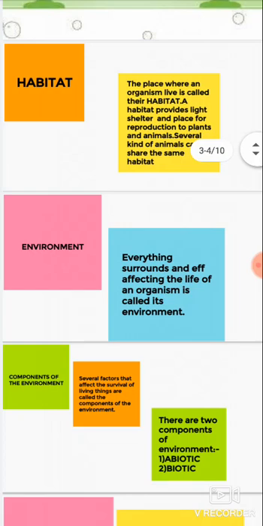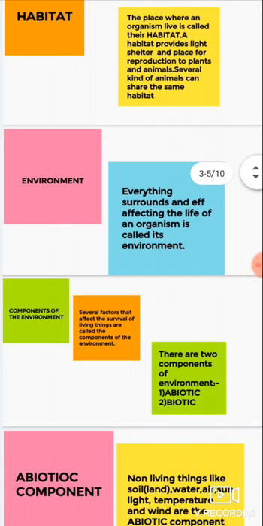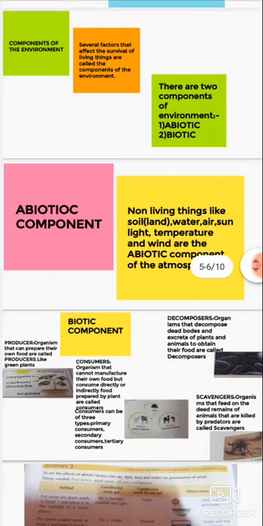Next is environment. What is environment? Environment is everything surrounding and affecting the life of an organism. Everything that surrounds us and affects our life is called environment. There are various components of the environment.